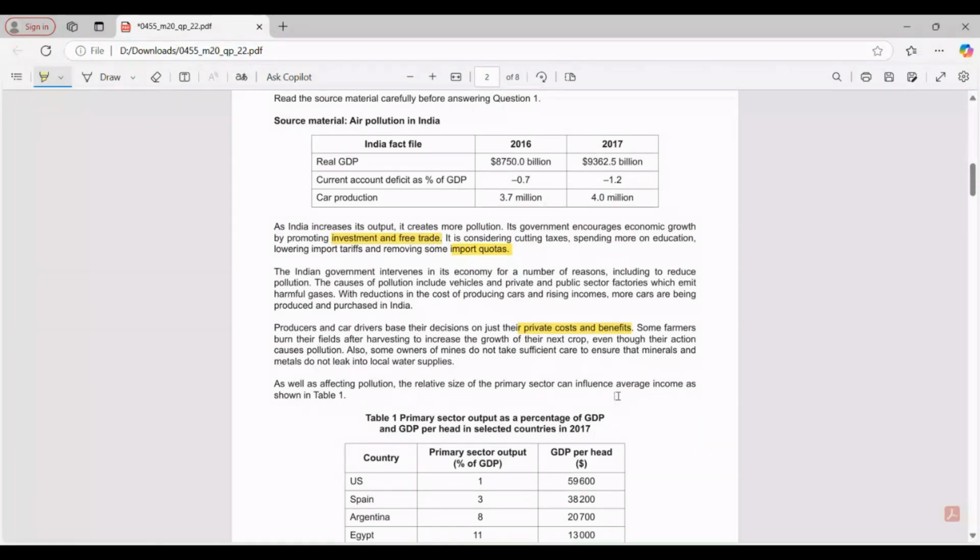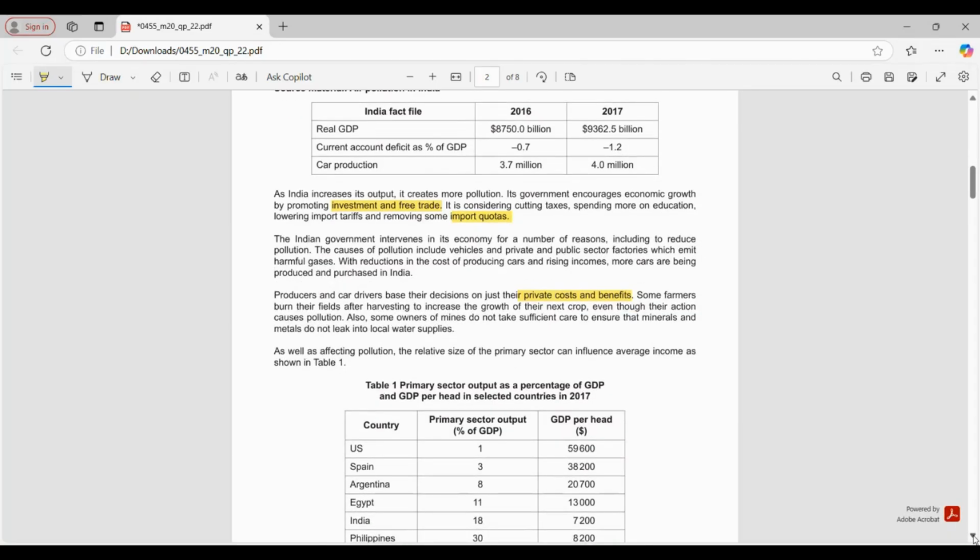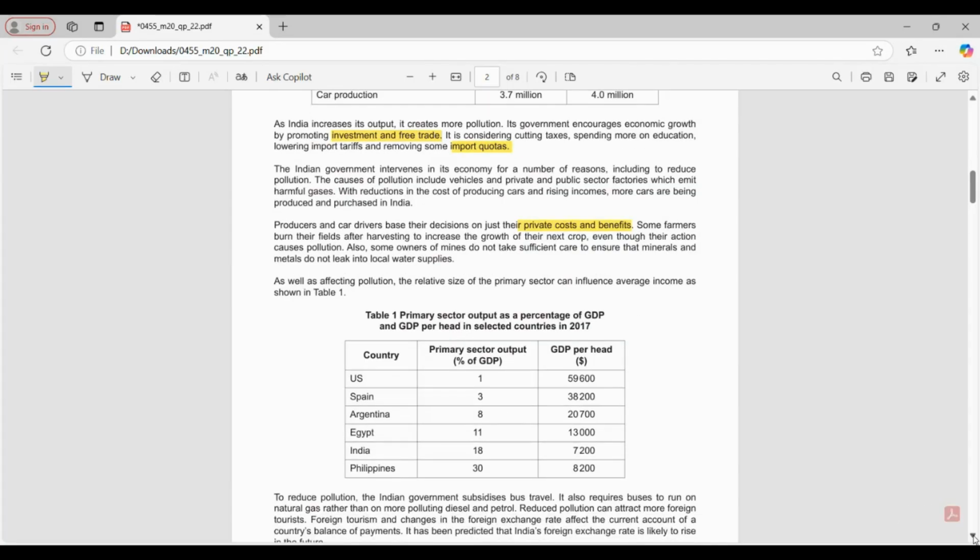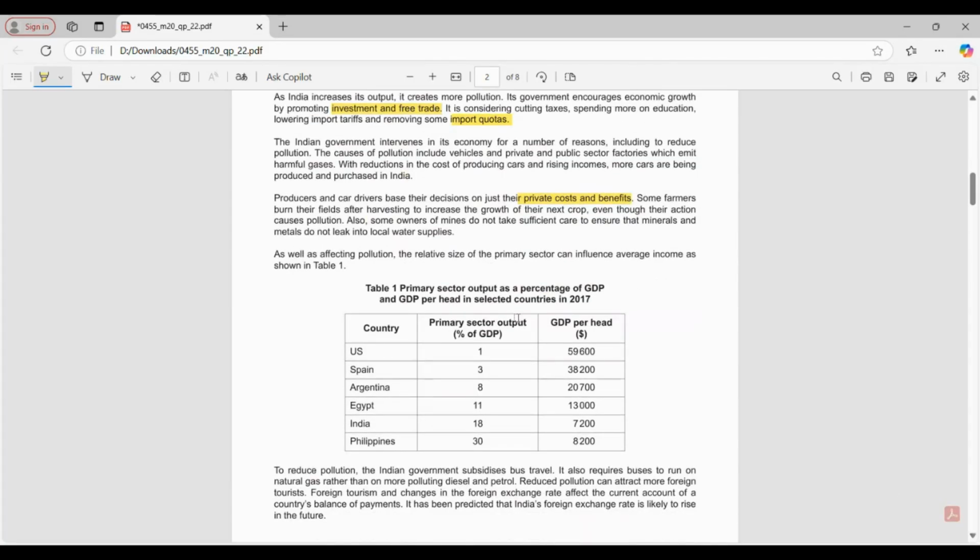Some owners of mines do not take sufficient care to ensure that minerals and metals do not leak into local water supplies. As well as affecting pollution, the relative size of the primary sector can influence average income as shown. These types of questions are quite regular in question number 1.